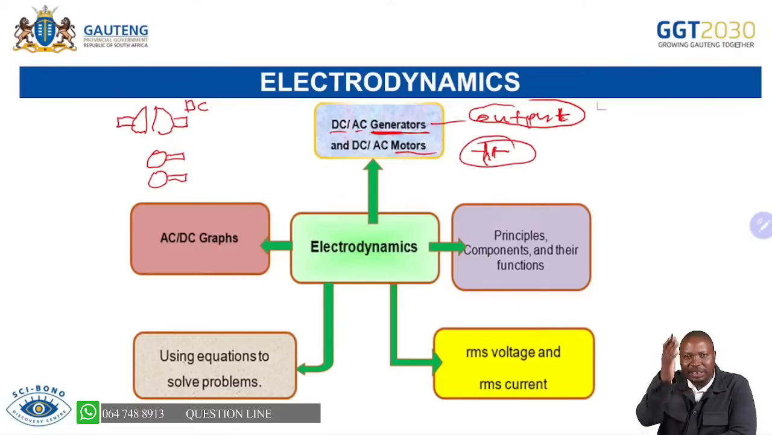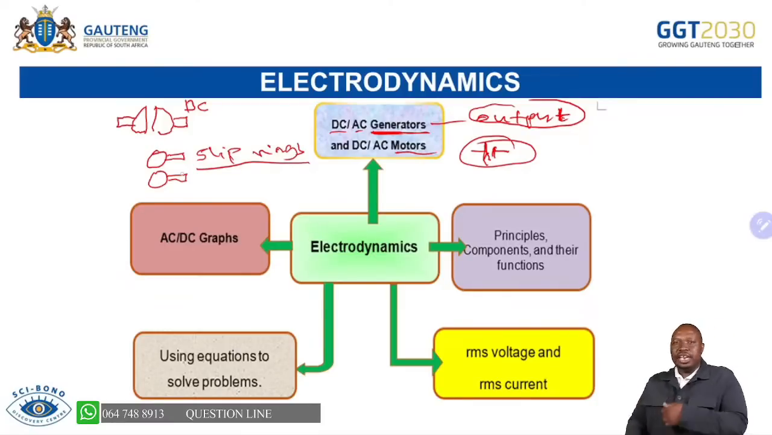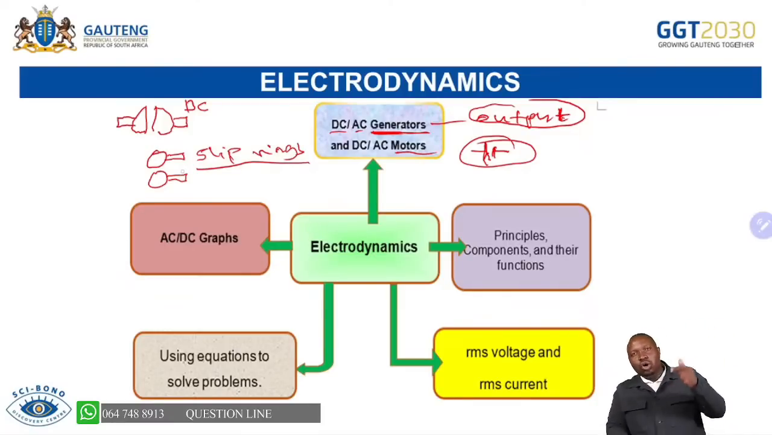So it's not one ring that has been split. These are slip, not slip for sleeping, but slip like that. So we refer to them as slip rings. So the structure tells us that when you see slip rings, it is AC, whether it's a motor or generator. You can have an AC or DC motor, or an AC or DC generator.